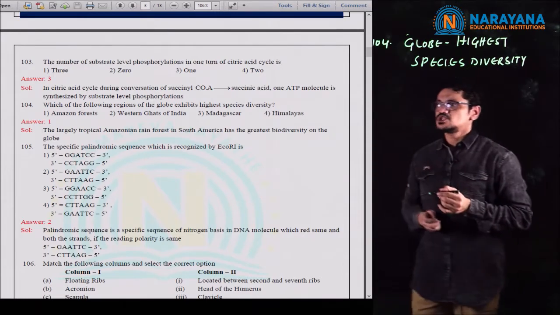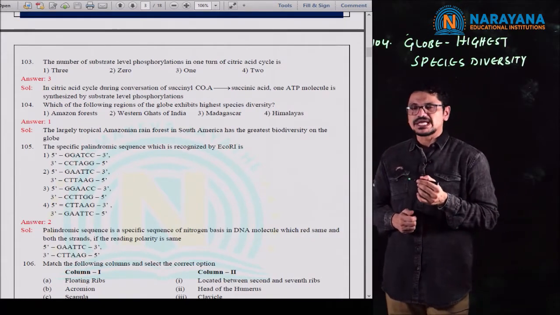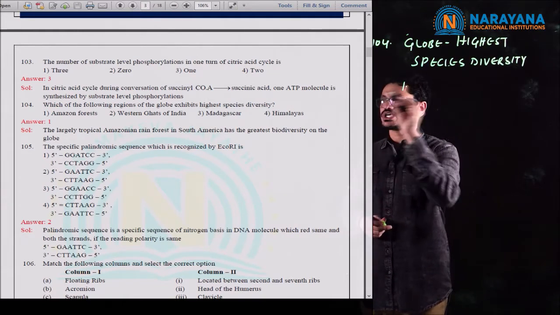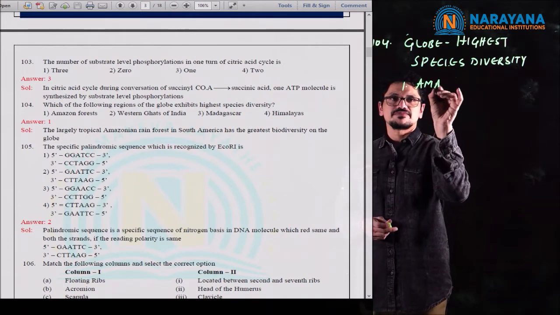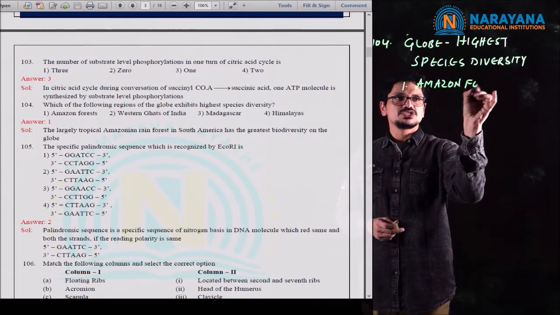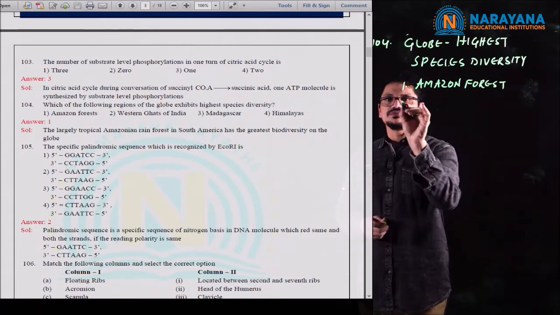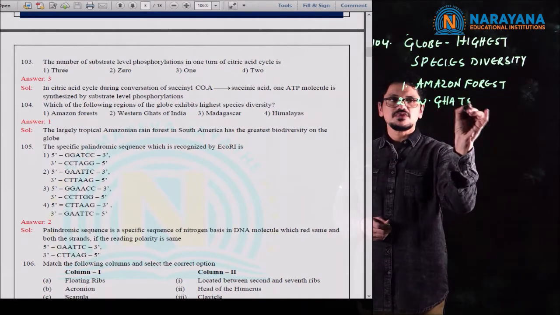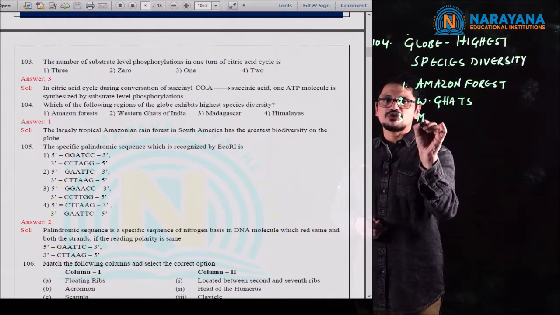That is the question. The first one they mentioned is Amazon forest, the second one the Western Ghats of India, and the third one they gave Madagascar.